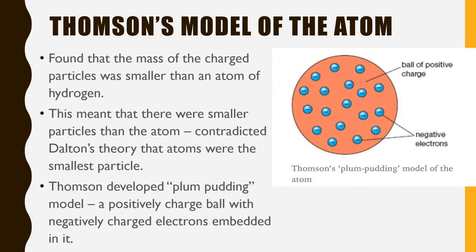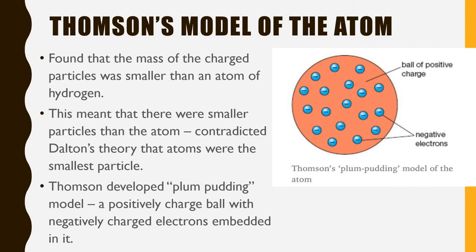So Thomson created his own model of the atom, and now we get a beautiful picture. He found that the mass of the charged particles was smaller than an atom of hydrogen. So this meant that there were smaller particles than the atom, and it contradicted Dalton's theory that atoms were the smallest particle.